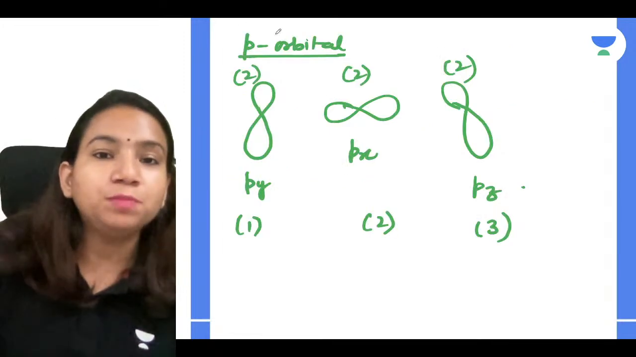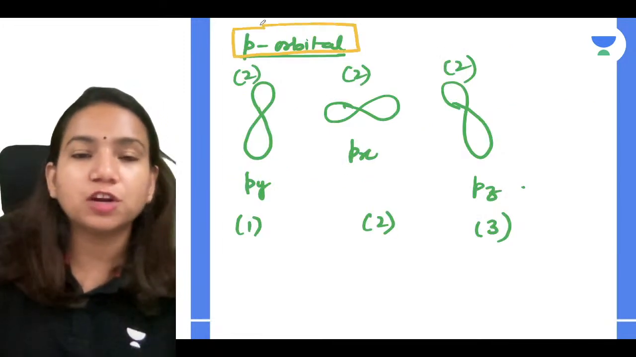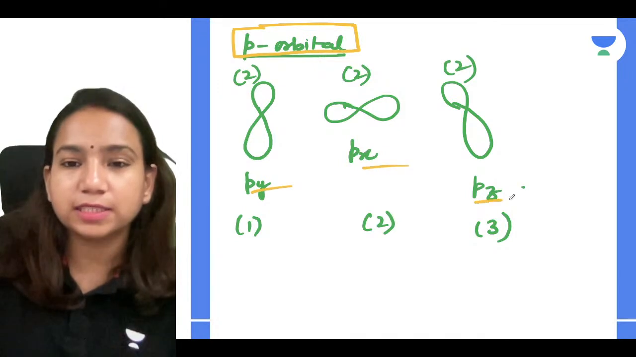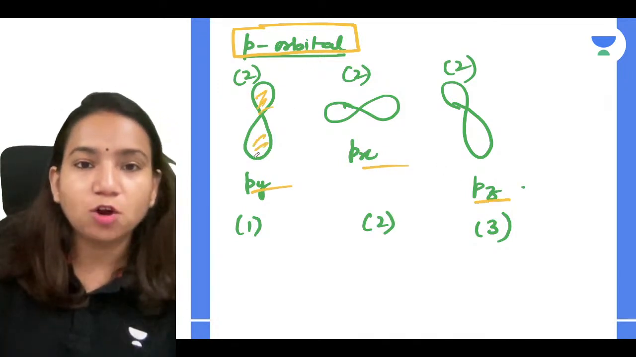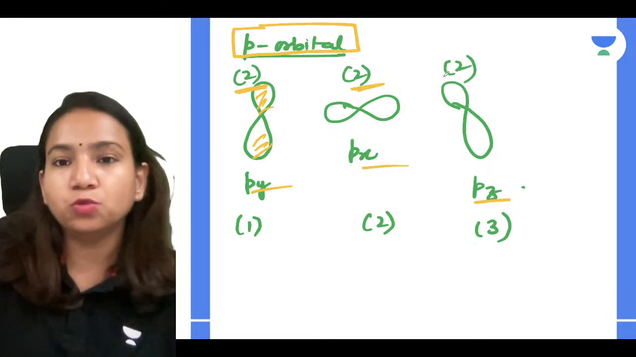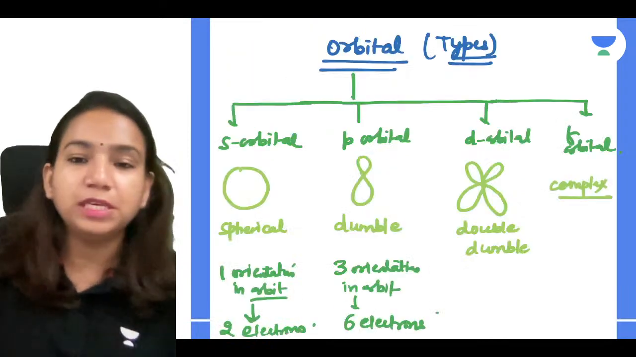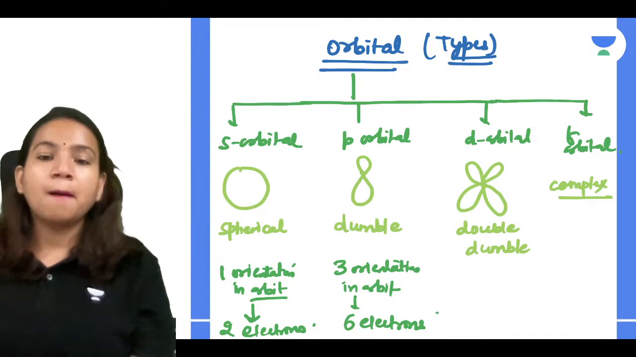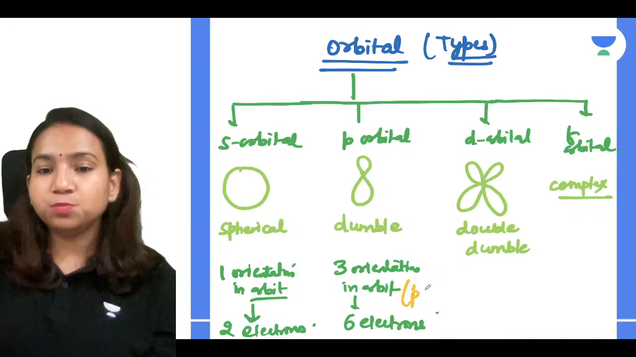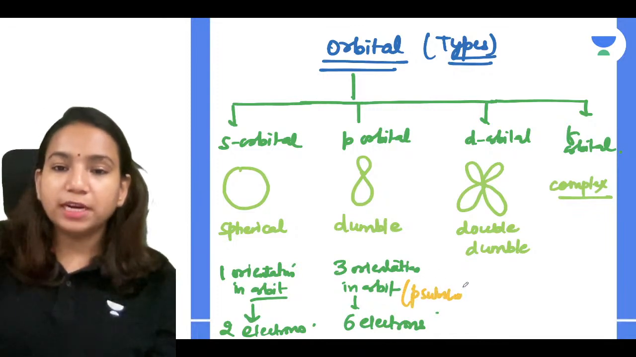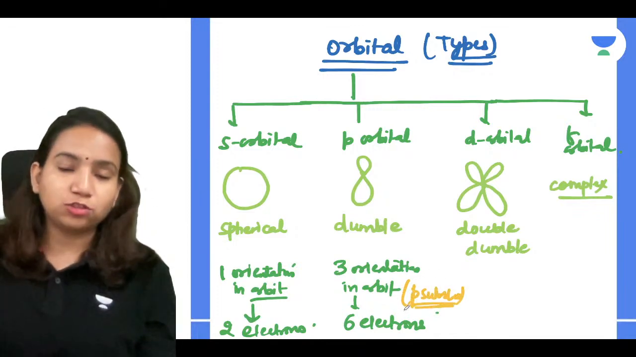So in p orbital, there are 3 orientations, which are found along the y-axis, x-axis and z-axis. Every dumbbell can accommodate a maximum of 2 electrons: 2, 4 and 6. So the p subshell has 3 orientations in the orbit, which means the p subshell can accommodate a maximum of 6 electrons.